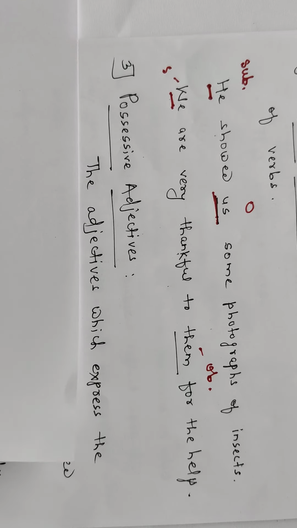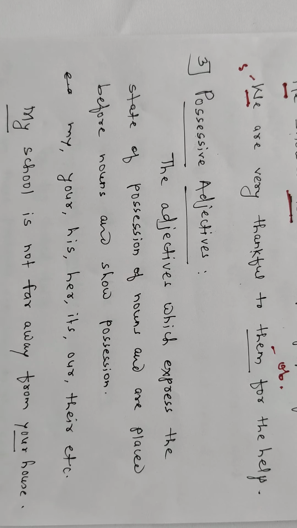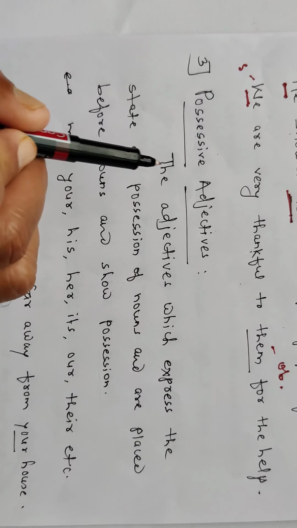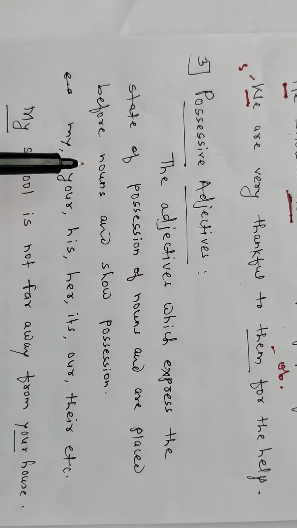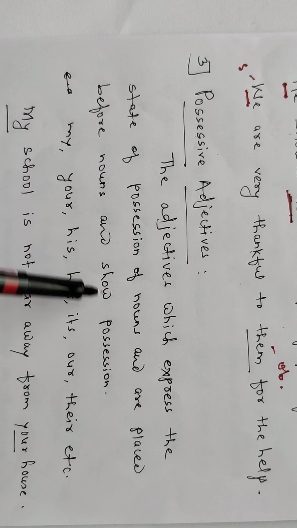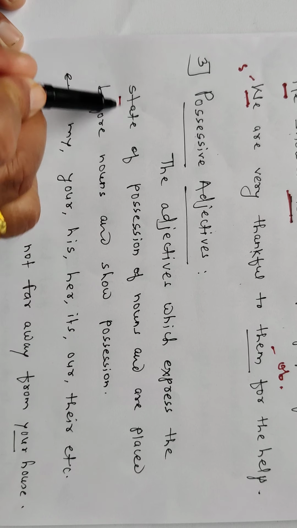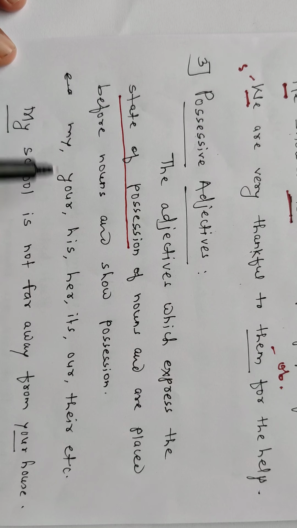Now possessive adjectives. Look, what is the difference between possessive pronouns and possessive adjectives? We have included the type adjective here deliberately. The adjectives which express the state of possession of nouns and are placed before nouns. State of possession of nouns is important. My, your, his, her, its, our, their: these are possessive adjectives. How are they used in a sentence?